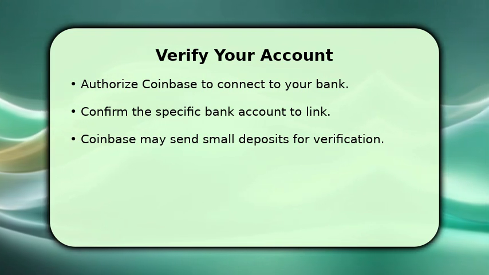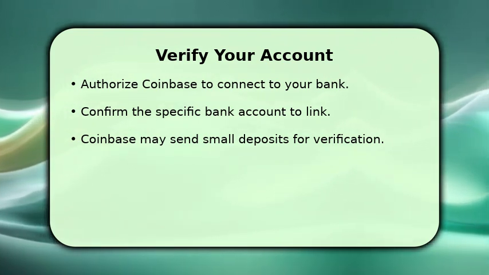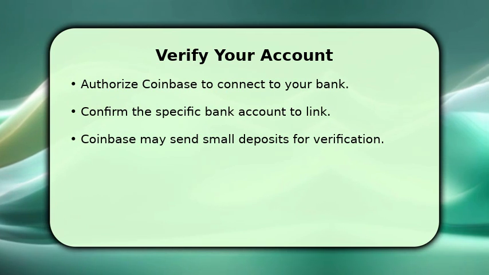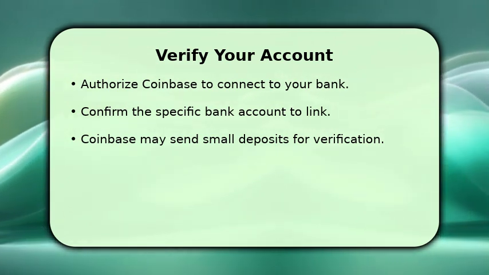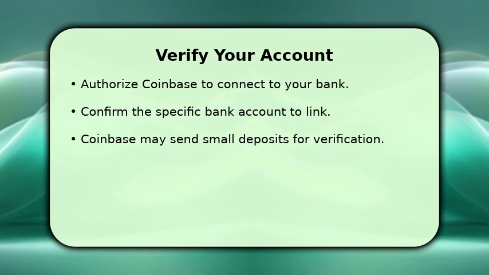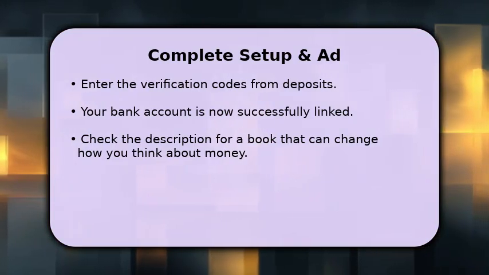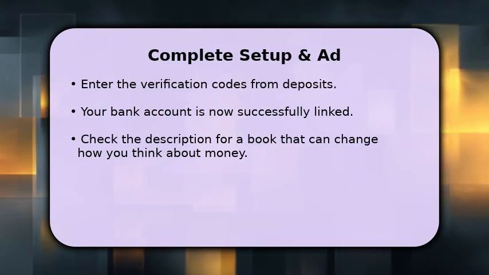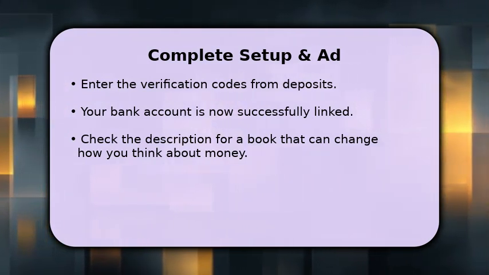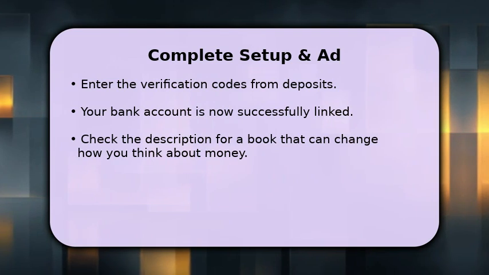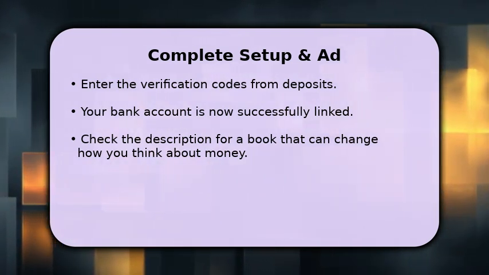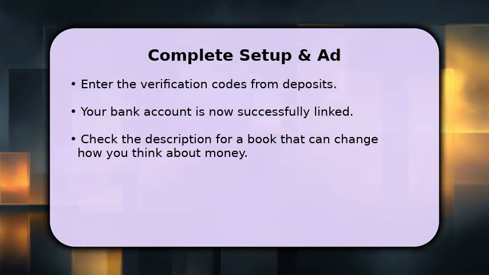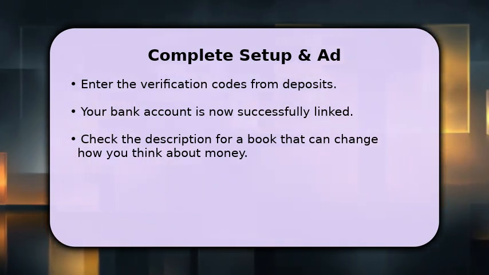In some cases, Coinbase might send one or two small, random deposits, often less than $1, to your bank account. These are for verification purposes to ensure you own the account. If Coinbase sent verification deposits, check your bank statement for these small amounts and enter the exact figures back into Coinbase to confirm. Once verified, your bank account will be successfully linked and ready for transactions. You can now easily deposit or withdraw funds.